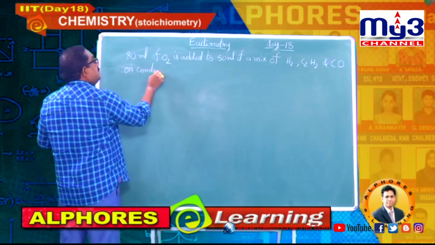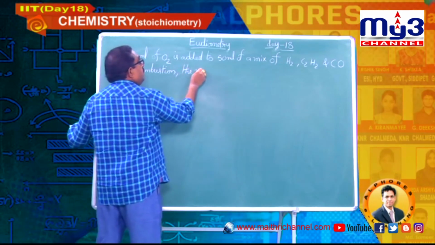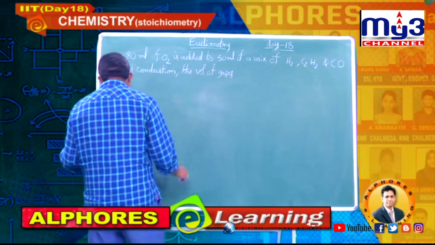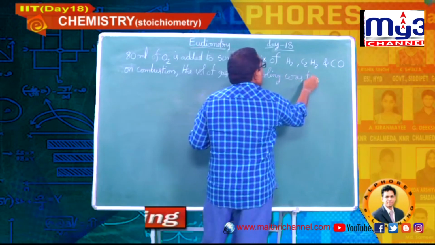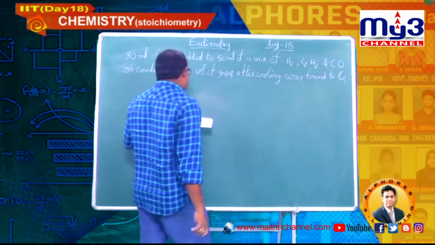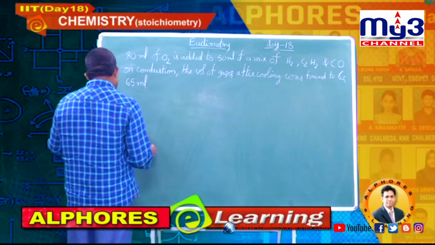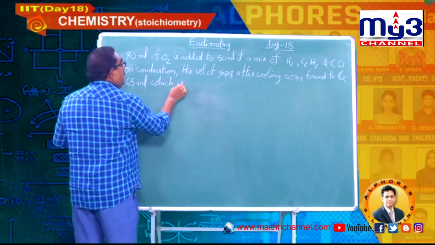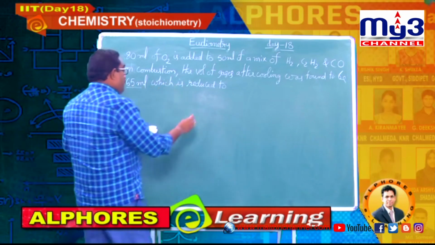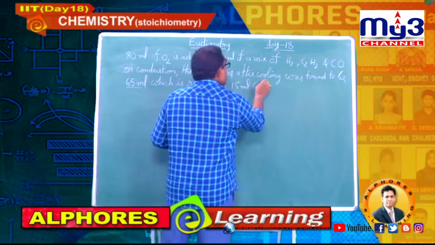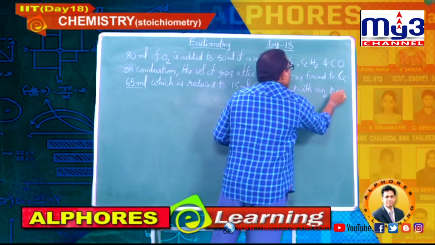On combustion, the volume of gases after cooling was found to be 65 ml, which is reduced to 15 ml by treatment with aqueous KOH.